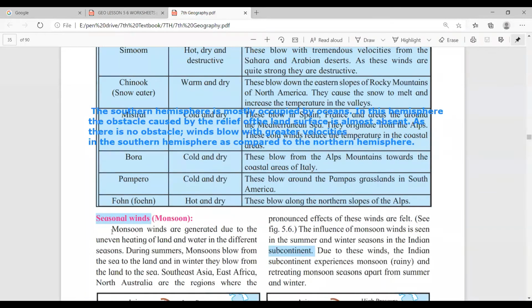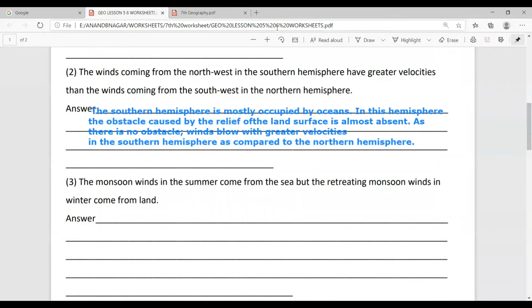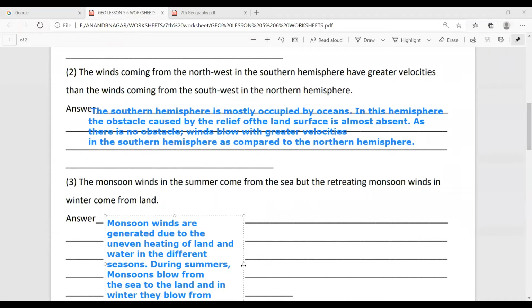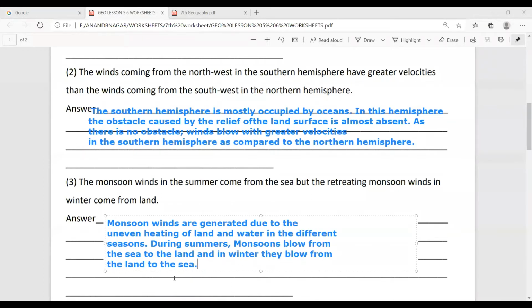See, here is the information given on monsoon winds. Monsoon winds are generated due to the uneven heating of land and water in different regions during summers. Monsoon winds blow from the sea to the land, and in winter they come from the land. Okay, so up to here we have to write in the worksheet. Okay, so this is the answer.